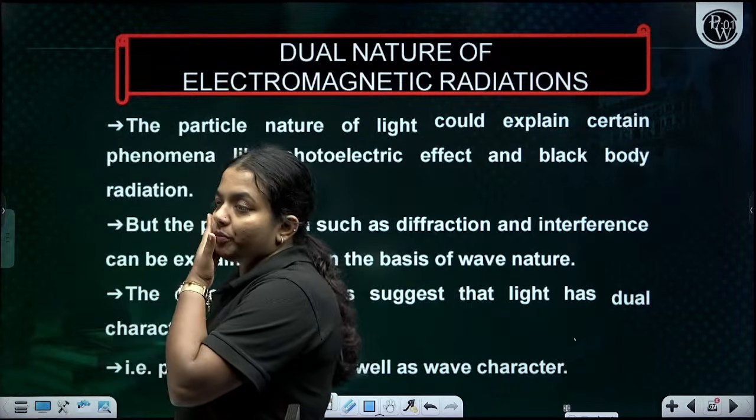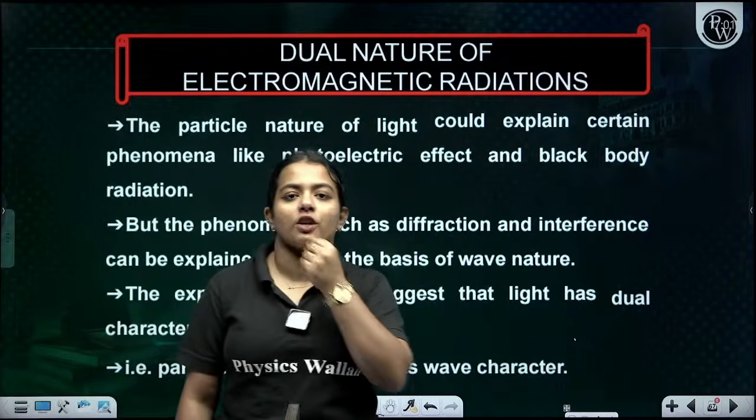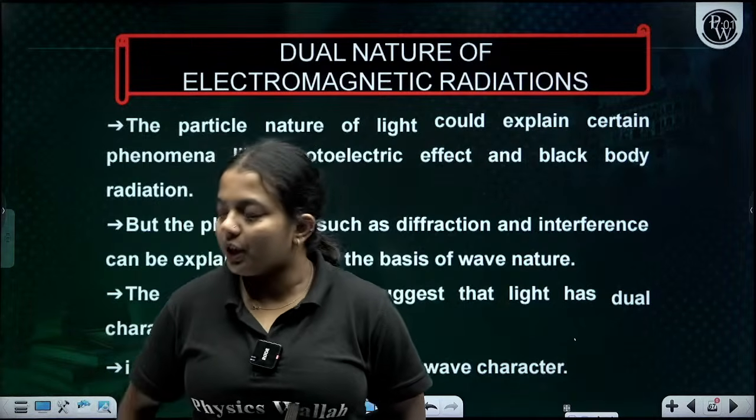So there is dual nature. The wave has a dual nature, which is the particle nature and the wave nature.